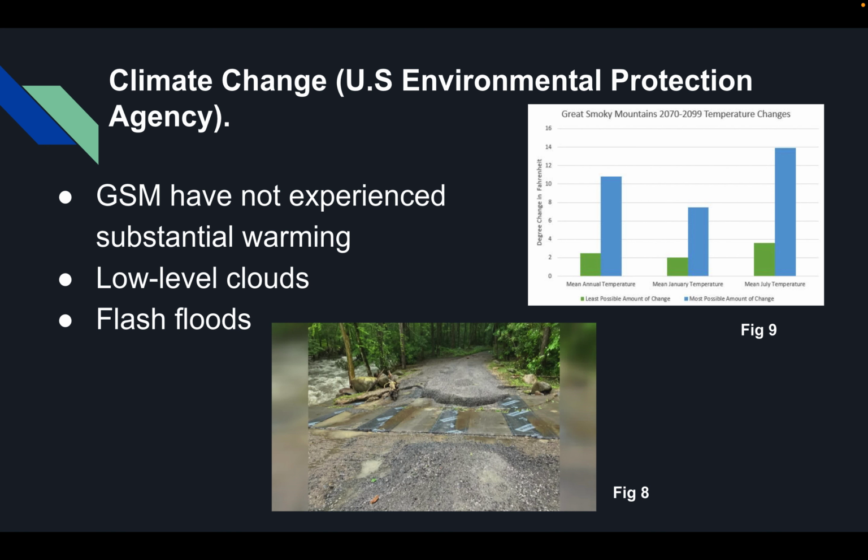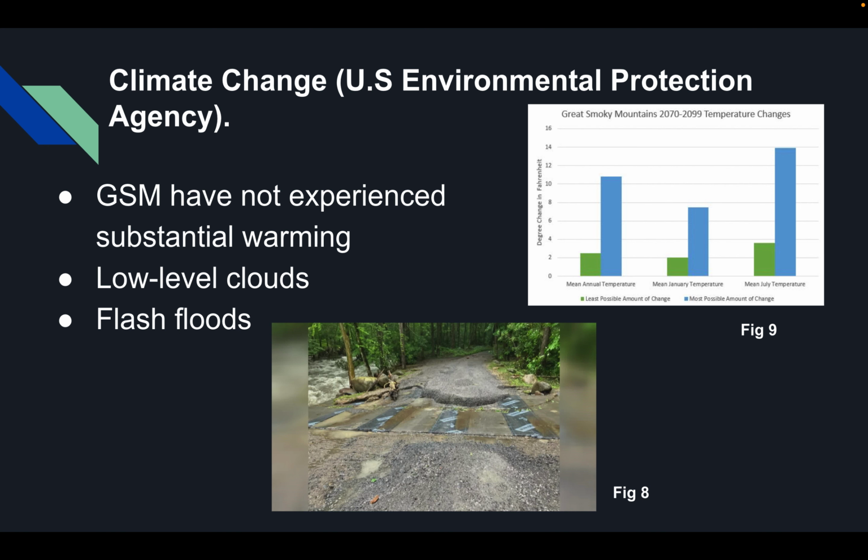Great Smoky Mountains National Park has not experienced too much substantial warming, which is good for the park. According to the United States Environmental Protection Agency, one of the main environmental concerns for the Great Smoky Mountains National Park is cloud coverage. The spruce fir forests thrive under low-level clouds. These low-level clouds cool the region by reflecting sunlight, which results in a temperature buffering effect.